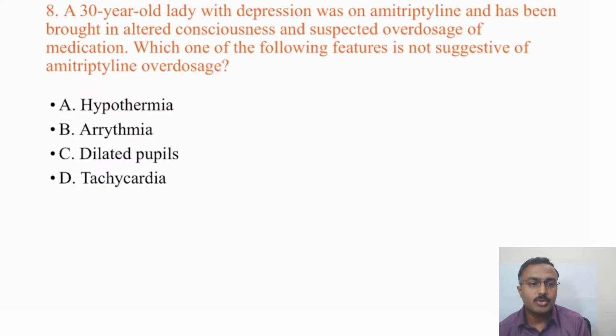The options are hypothermia, arrhythmia, dilated pupils, and tachycardia. Muskan Jindal says option A, hypothermia. Anyone else want to try?